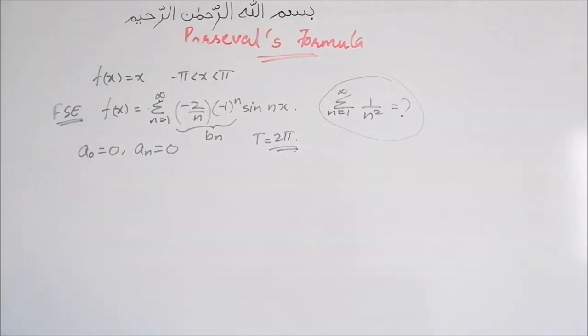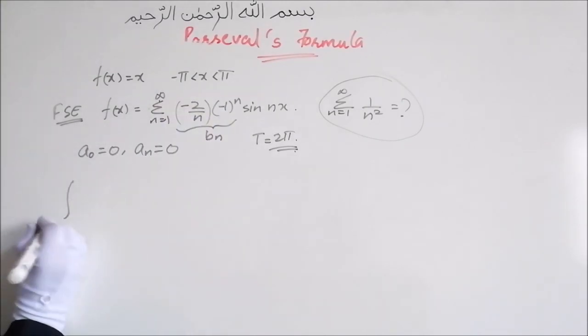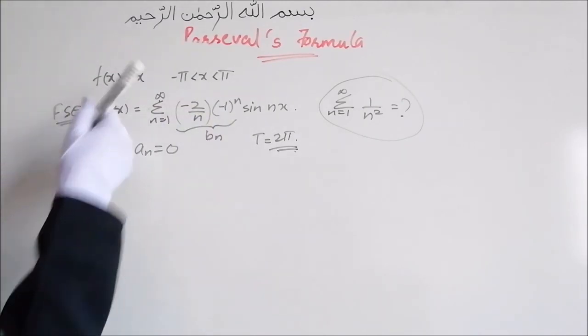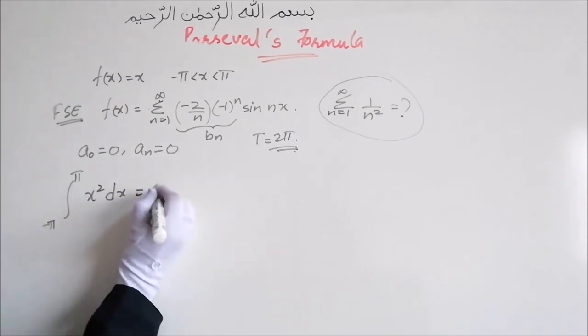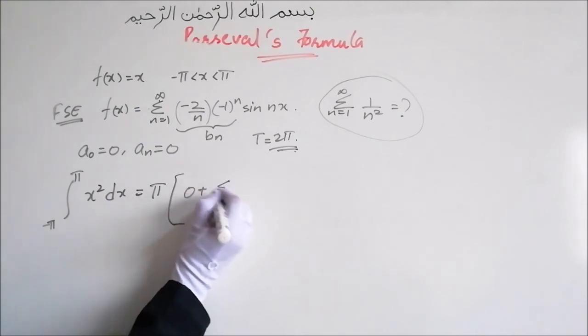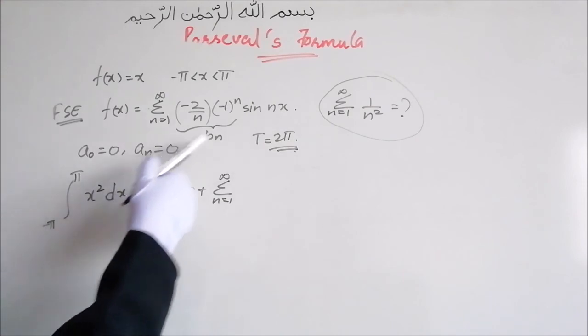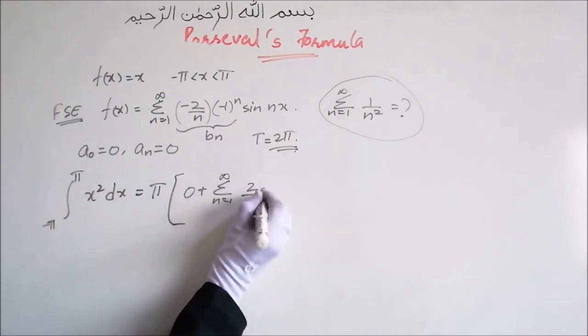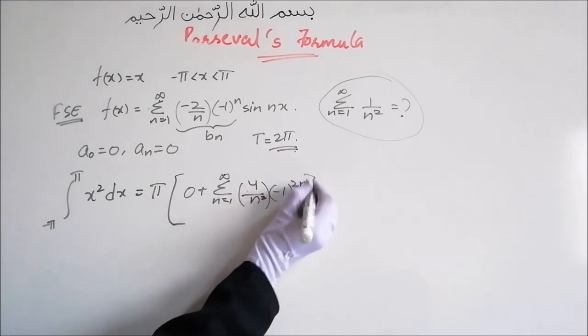This term is bn, and the time period T, which is equal to b minus a, is equal to 2 pi. So using Parseval's formula we will now have integration minus pi to pi f of x squared, that is x squared dx, will be equal to L, that is pi, into a naught squared by 2, that is 0, plus summation n equal to 1 to infinity an squared, that is 0, plus bn squared, which is 4 upon n squared into minus 1 raised to 2n.